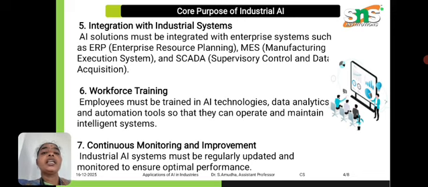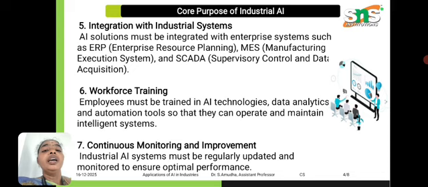The next one is integration with industrial systems, with the help of ERP, MES, and SCADA: enterprise resource planning, manufacturing execution systems, and supervisory control and data acquisition. These are the techniques used to convert normal industries into industrial systems.